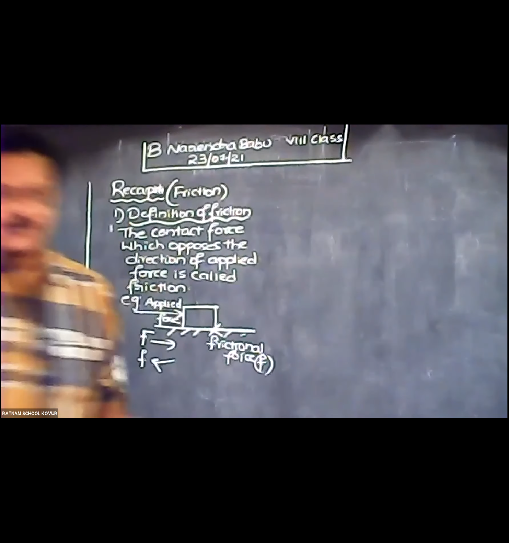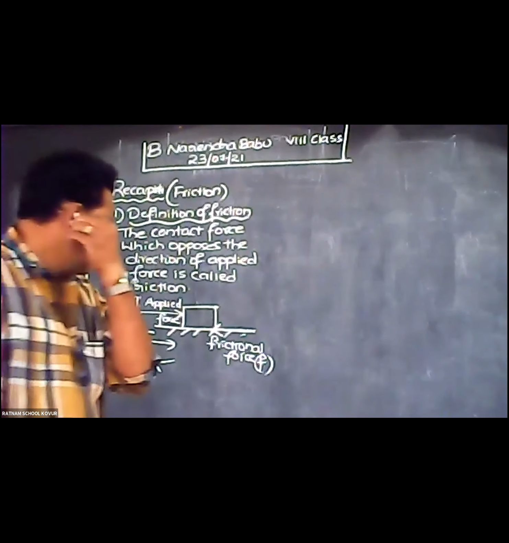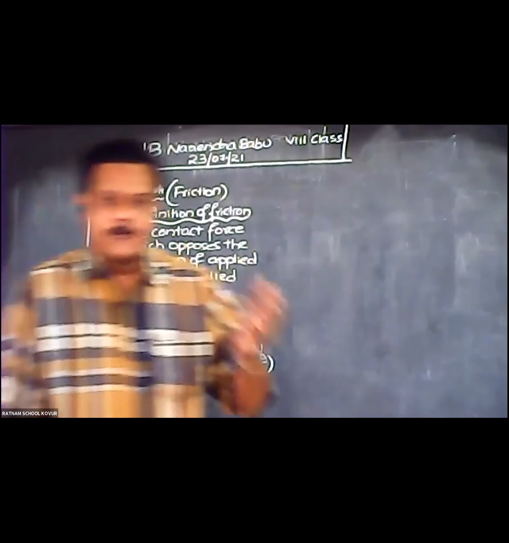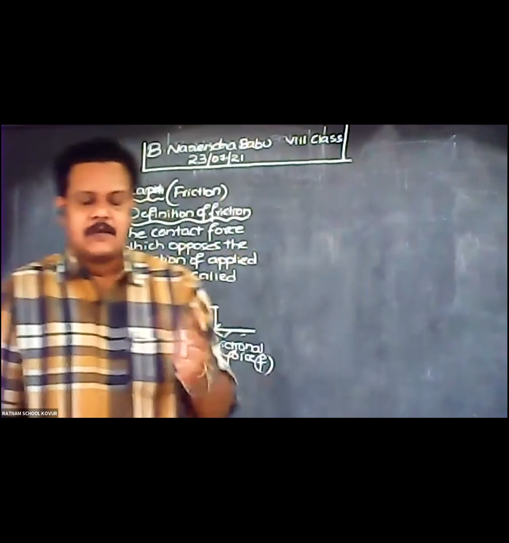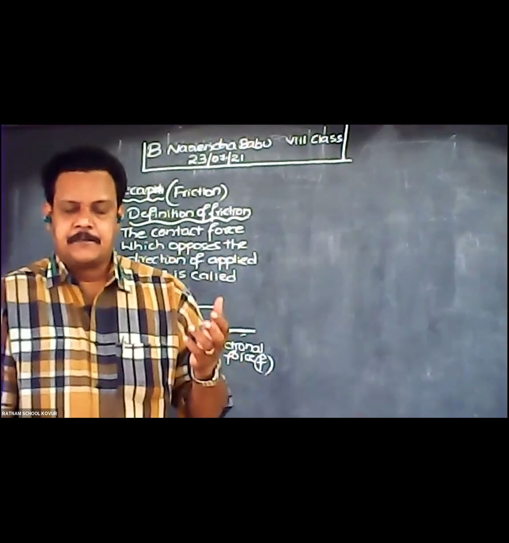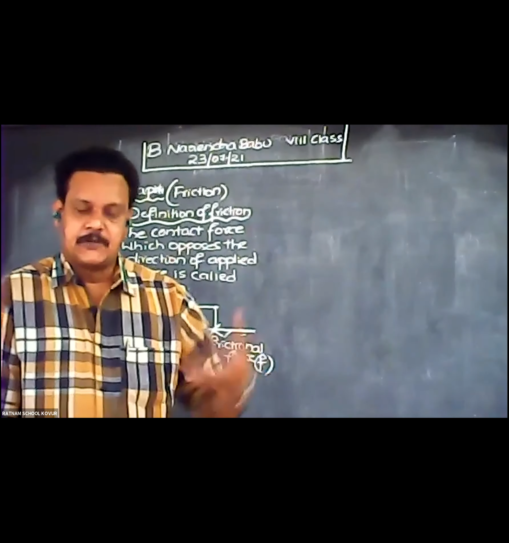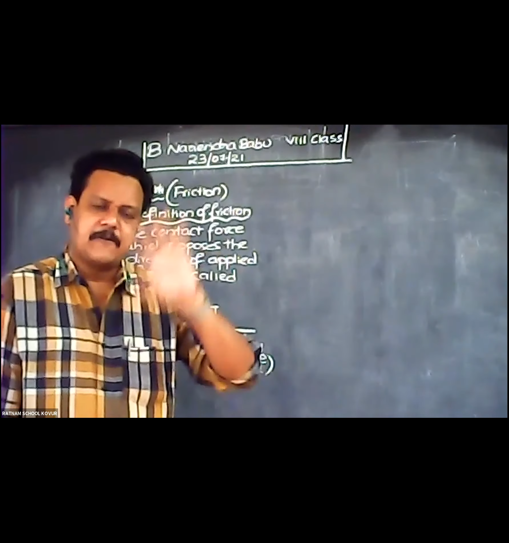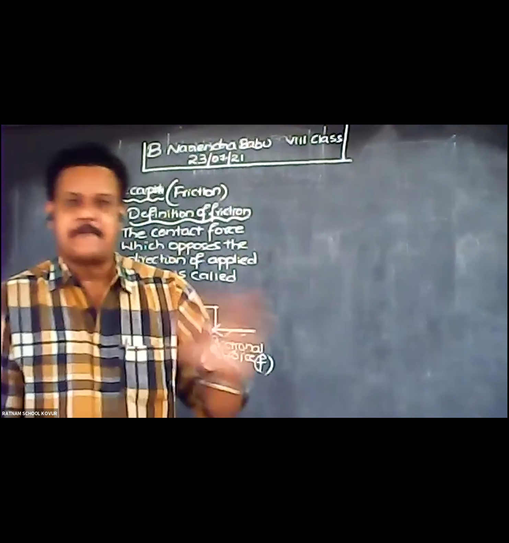That is called frictional force. As I told you, the SI unit of force and CGS unit of force, the same units are applied for friction also. SI unit of frictional force is Newton.